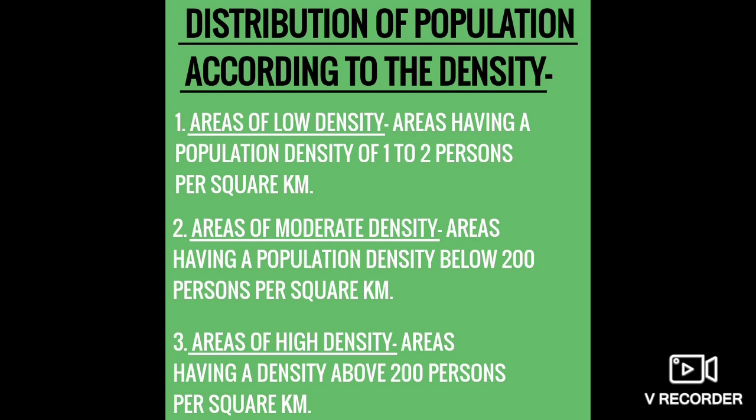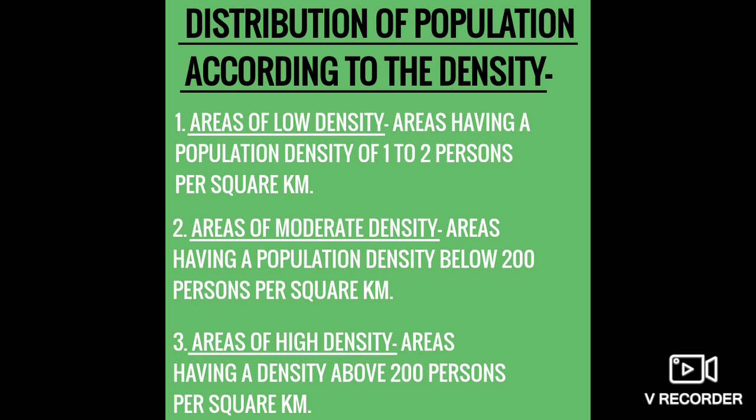Understood? Then comes the third one, that is areas of high density. Areas having a density above. Okay, in the previous one, did you underline below? Now this is above 200 persons per square kilometer, right? These areas are known as high density. It means too many people and the population is too much in this area.